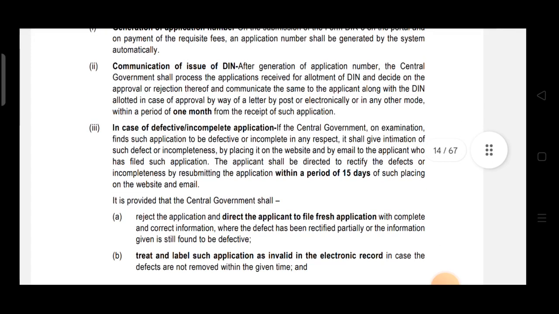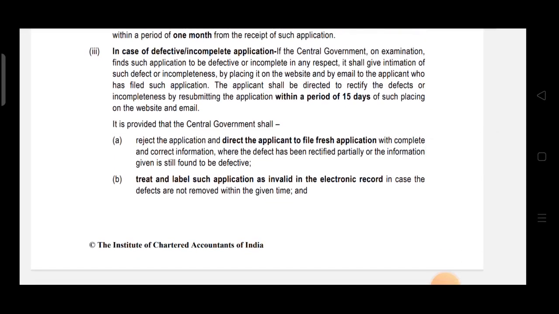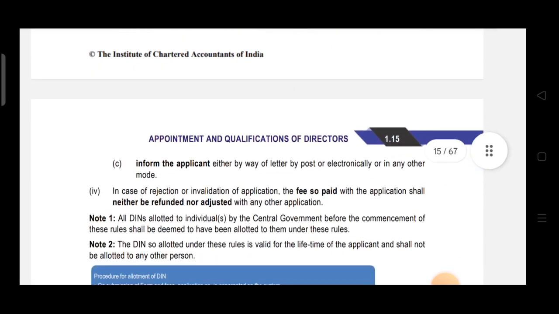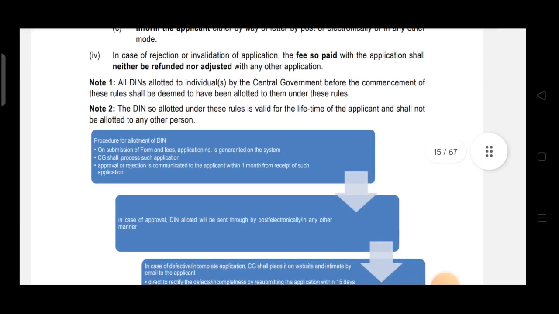Okay, once everything is okay, then it will be allotted within 1 month of receipt of application. If there is any defect, then the defect is to be rectified within 15 days, and if it is rectified, then the DIN will be allotted. But if the defect is rectified only partially, then the applicant will be directed to file a fresh application. In case defects are not rectified within the given time, then the application will be declared invalid, and it will be informed to the applicant by letter, by post, electronically, or in any other mode. And in case the application is rejected, then the fees so paid will neither be refunded nor adjusted.